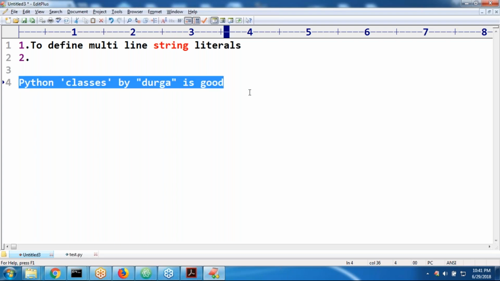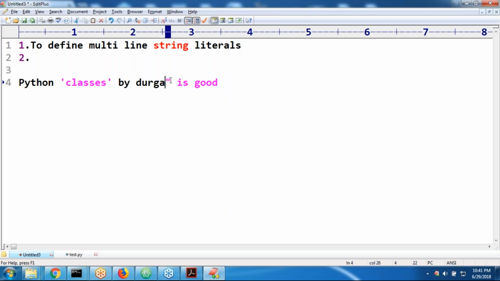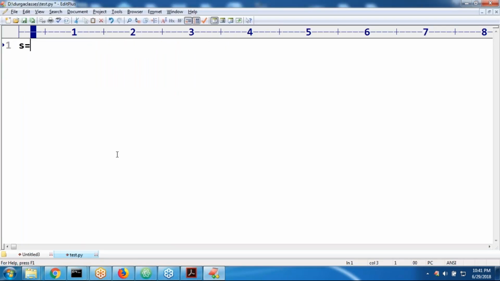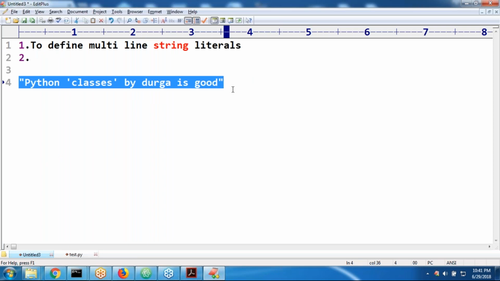Anyone, can you please guide? In my string literal, single quotes and double quotes I'm using as symbols. Sir, if you are using only single quotes, how can you handle it? It is better to enclose within double quotes. Regarding that, no problem, it itself is acceptable. Observe, s is equal to, like this I'm taking.